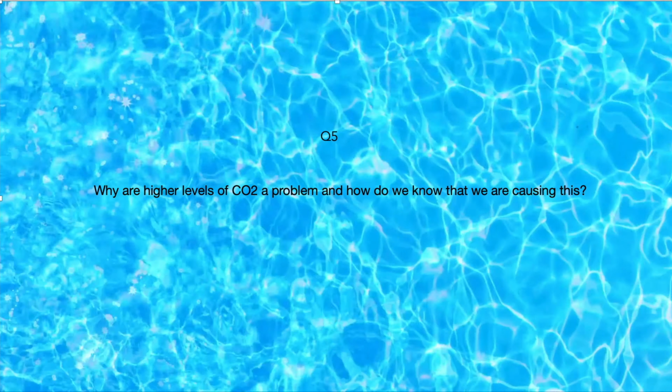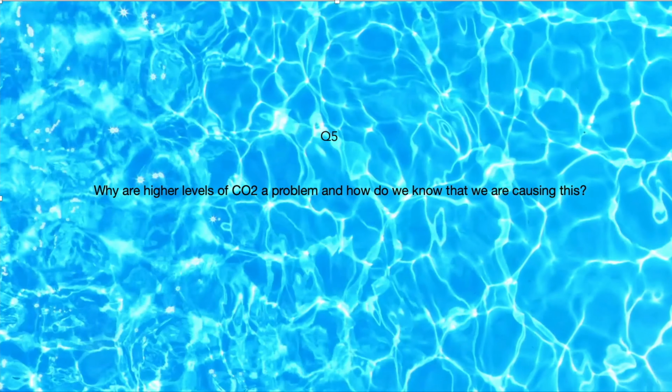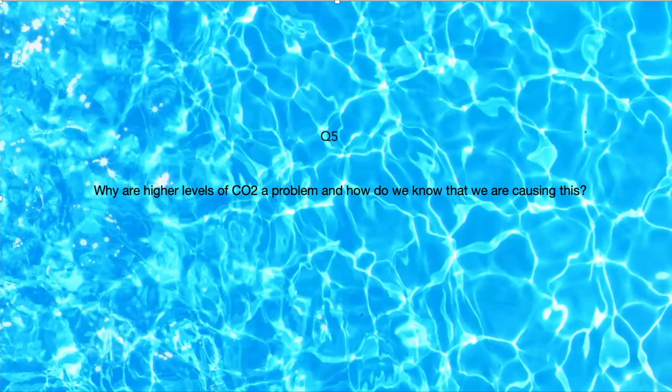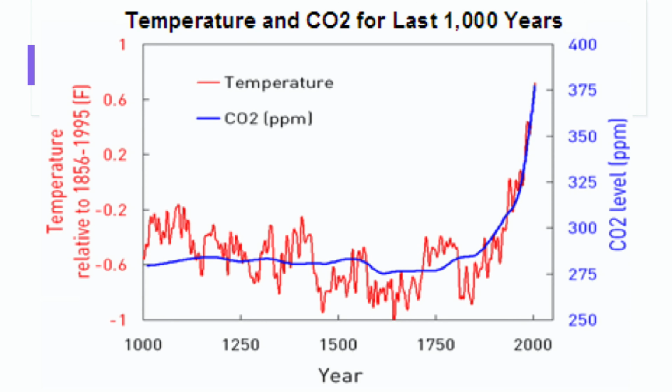Why are higher levels of carbon dioxide a problem, and how do we know that we are causing this? Recent observations indicate that the Earth's radiation balance has been disturbed. Carbon dioxide levels in the atmosphere have increased by nearly 50% in the last 100 years. It is now at a higher level in the atmosphere than it has been probably for millions of years, well outside the range of natural variability.